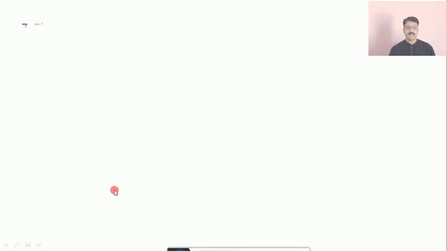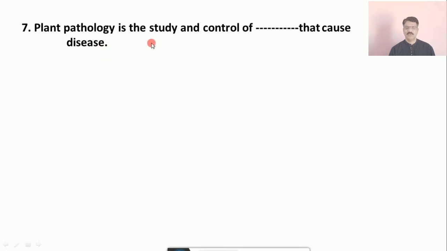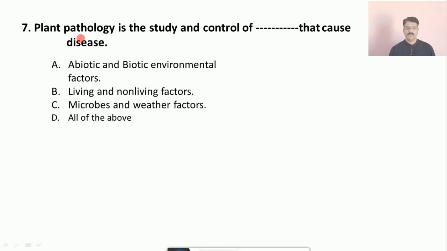Question number 7: Plant pathology is the study and control of causes that cause disease. A. abiotic and biotic environmental factors, B. living and non-living factors, C. microbes and weather factors, and D. all of the above. The correct answer is D, that is all abiotic, living and microbes are responsible for causing the disease.